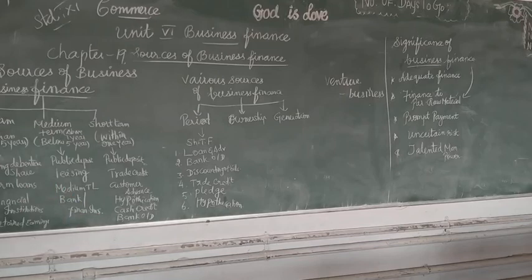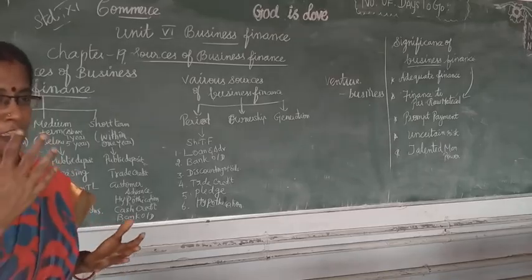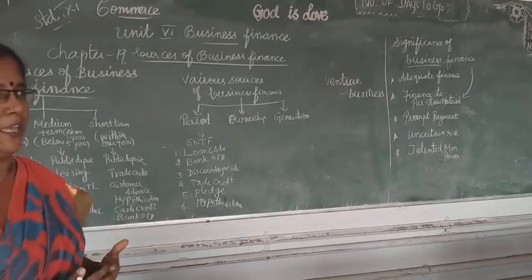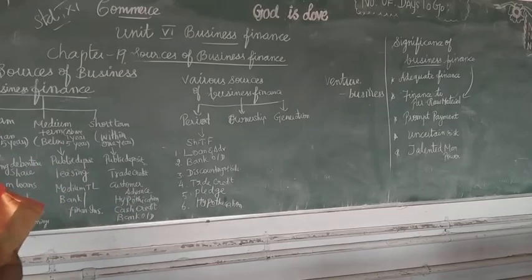And then shift in consumer preferences. The consumer taste may change. Depending upon the consumer preference, we can produce the product. Where there is a demand for the product, we can see through a market survey and then produce the product. For that, we have to spend more money to analyze the market condition. We have to depute a marketing person and give that person remuneration, salary. So many establishment expenses are there to expand the business.